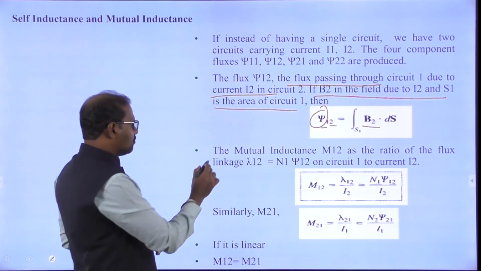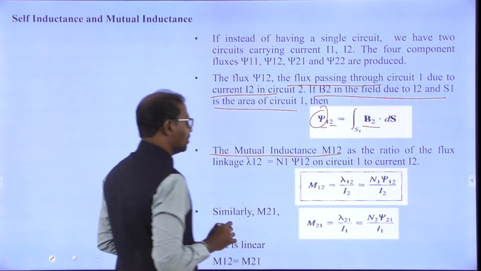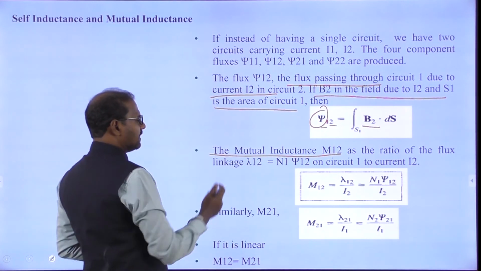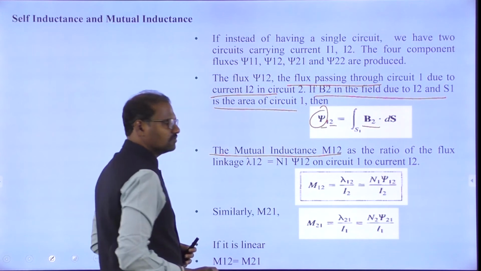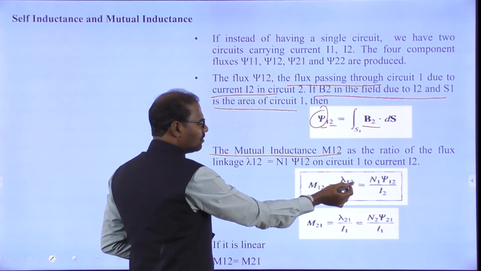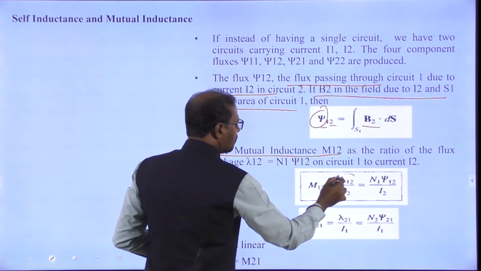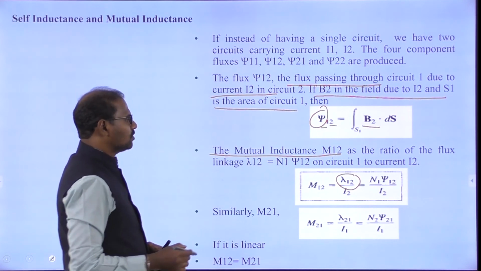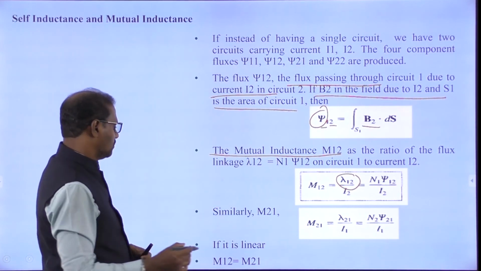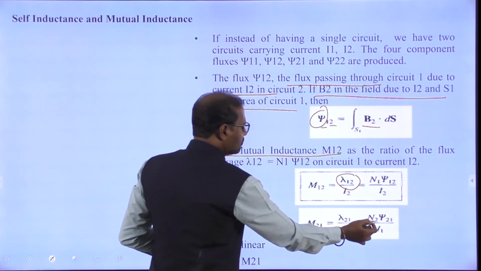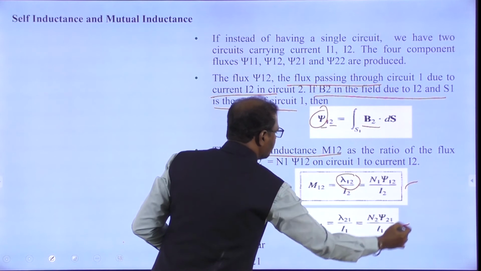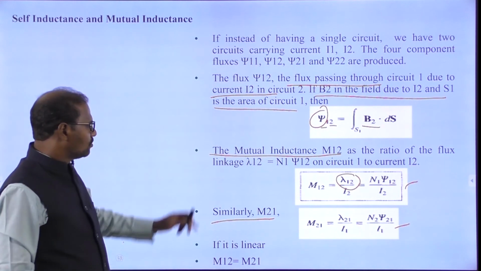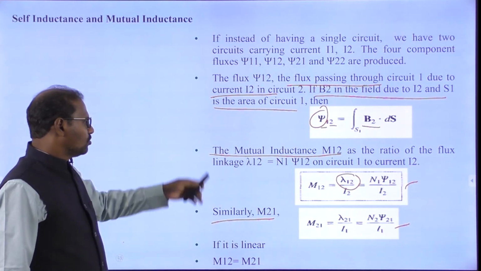Ultimately we can write the mutual inductance M12, the ratio of the flux linkage from circuit 1 to circuit 2: lambda 12 by I2, from circuit 1 to circuit 2 due to current I2. So we can write lambda 12 as N1 Ψ12, over I2. Similarly, M21 is lambda 21, N2 Ψ21, over I1. That's the mutual inductance between circuit 1 and circuit 2, and circuit 2 and circuit 1. Both will be equal, since it's linear: M12 equals M21.